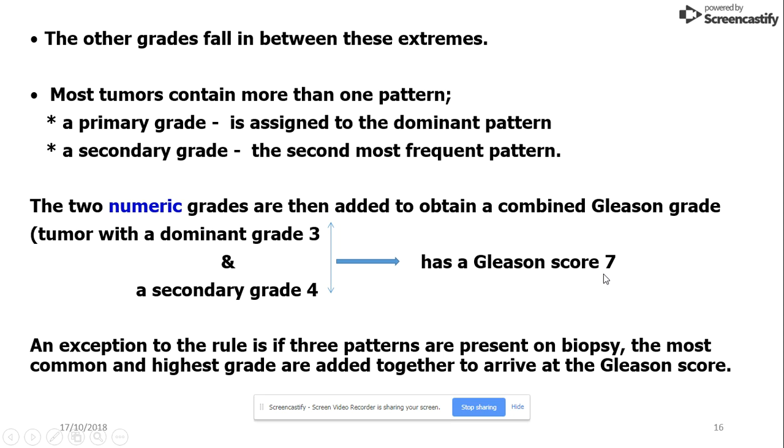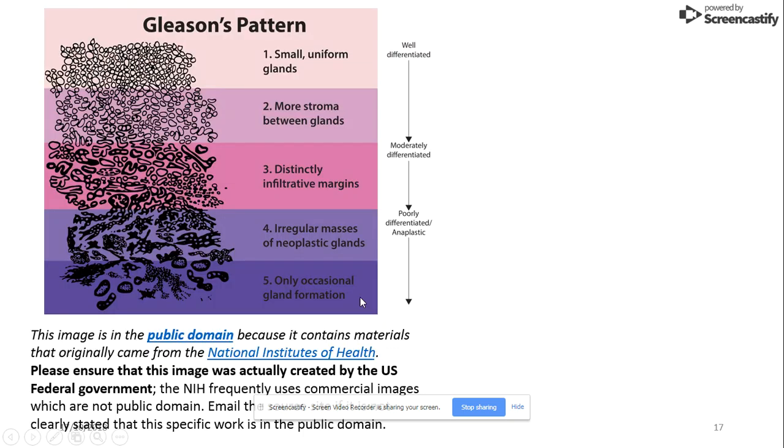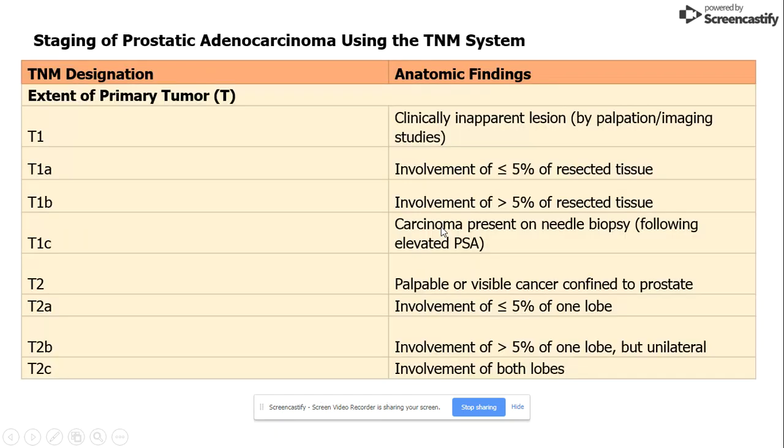But there is an exception to the rule if there are 3 patterns present in one biopsy. The most common and the highest grade are added together to arrive at the Gleason score. This is the Gleason pattern, grade 1 to grade 5: well differentiated, moderately differentiated, poorly differentiated.